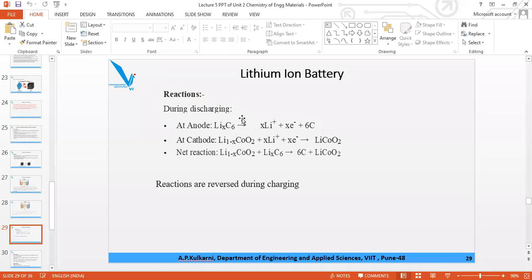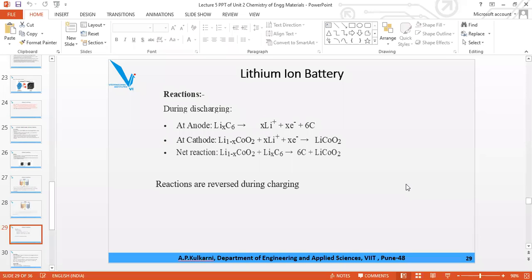These are the reactions during discharge: anode oxidation. But during charging, the anode will have this reaction and the cathode will have this reaction. They have shown only one way, so you have to remember one way and reverse it exactly for the other.